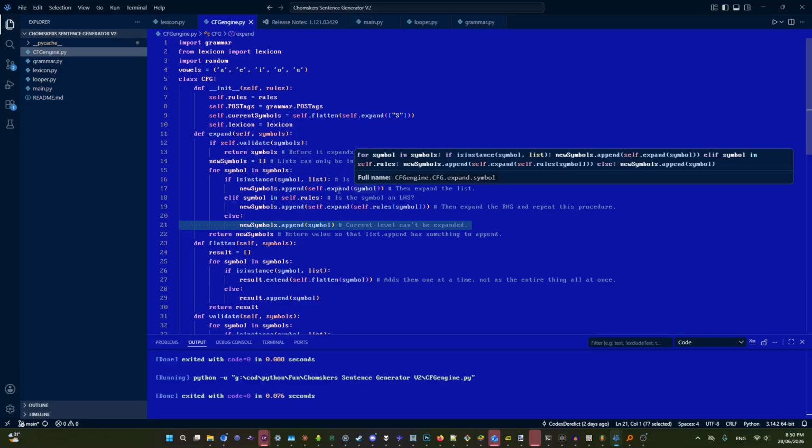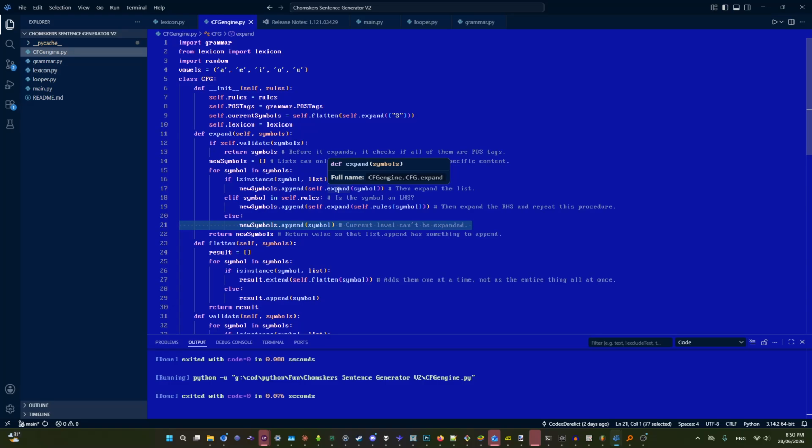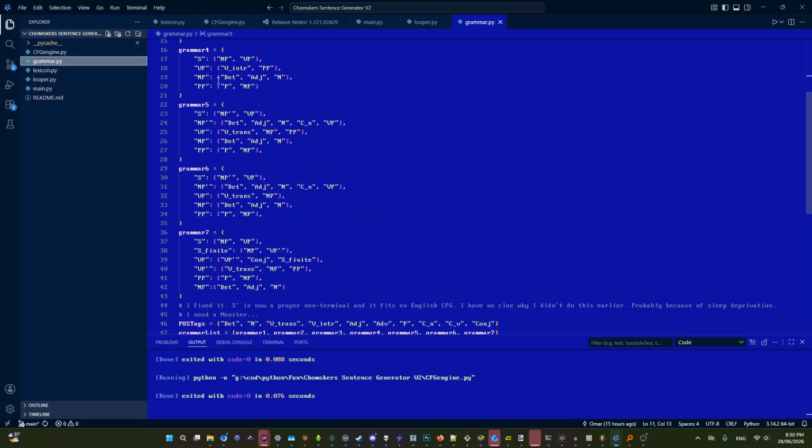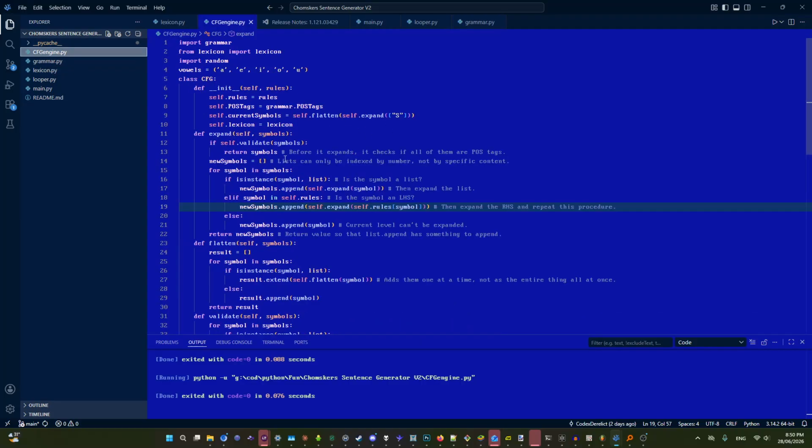If it's a list, therefore it's a series of non-terminals in an array. Because it's context free, every symbol is one symbol, so the left hand side can't be an array. It has to be a string, a symbol. So it just expands the symbol. Then we run the same exact function over the right hand side, and do the same over that, and so on, until all of them are done.